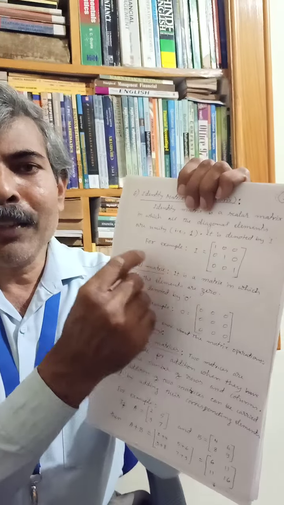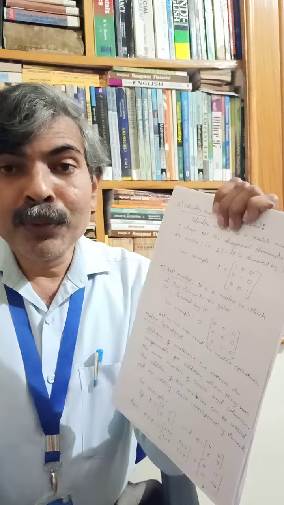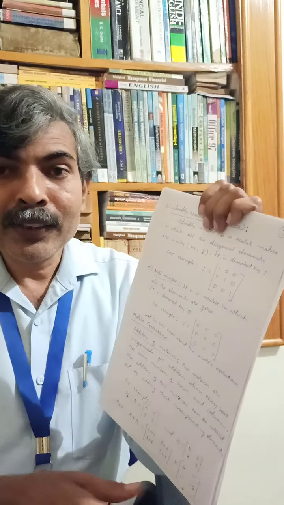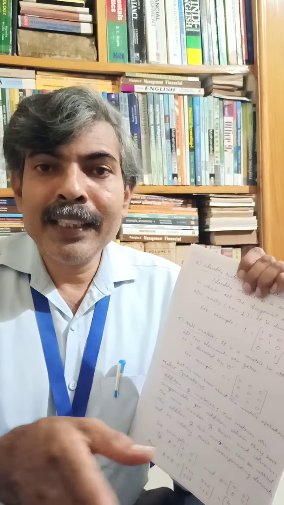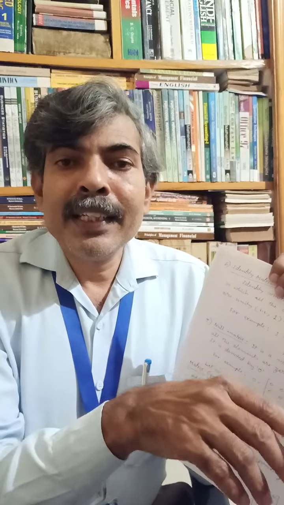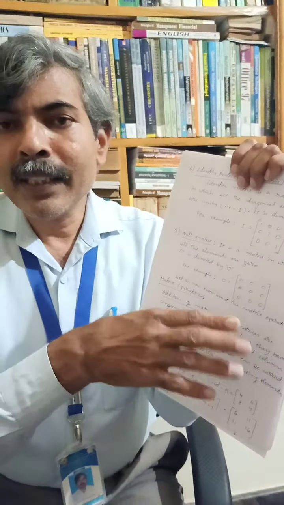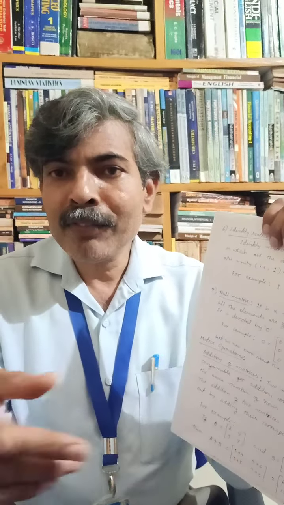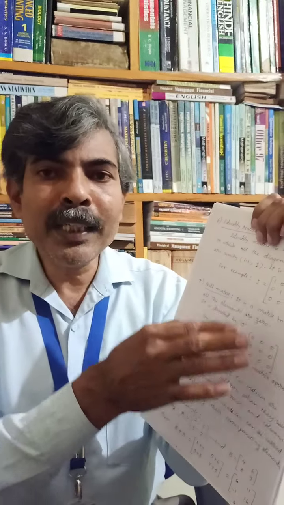For example, if we write 3 into 3, it will not be read as 3 into 3, it will be read as 3 by 3. Similarly, if you measure the sides 30 by 50, 40 by 60, though we write 30 into 40, we will read it as 30 by 40. Likewise, a matrix is read in terms of rows and columns. That is, first we refer to the rows and then we refer to the columns. So the reference of m, that is rows, should be first and then the columns.